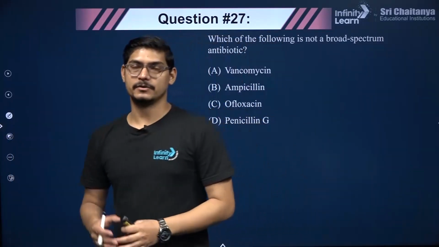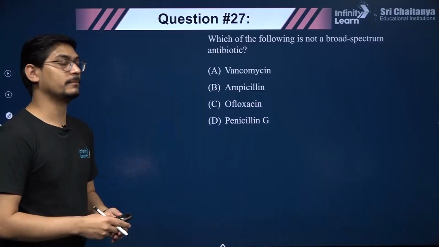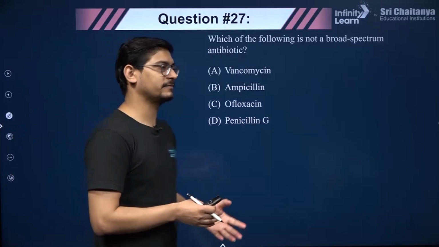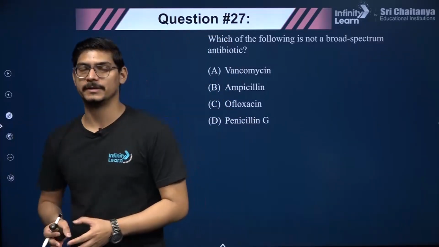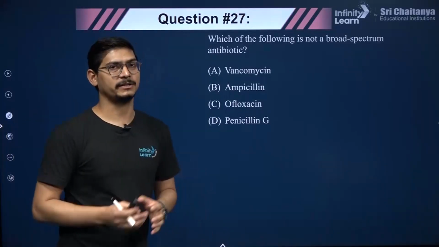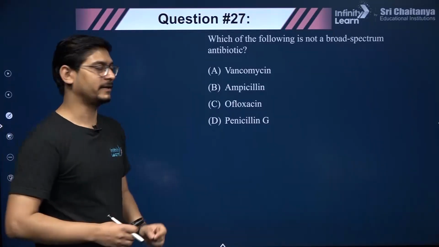Then this question. Broad spectrum, narrow spectrum antibiotic, this is something you should remember, right? Antibiotics can be classified into many categories like gram positive, they are effective against gram positive and gram negative bacteria, or they are broad spectrum, narrow spectrum, like that. Bacteriostatic, bactericidal, all of this information you will find in NCERT book.